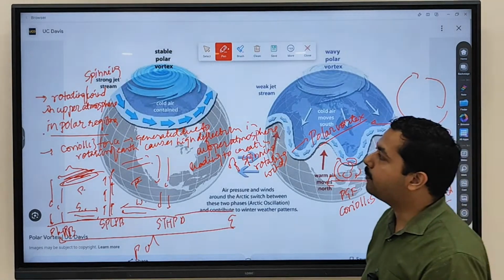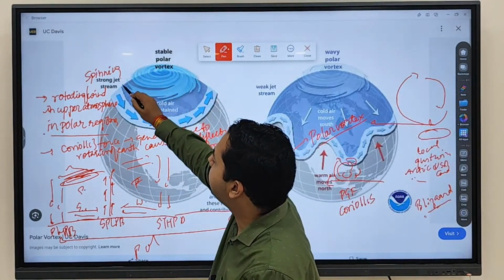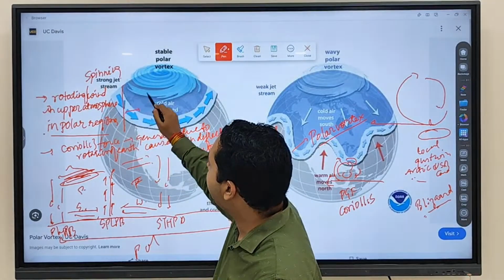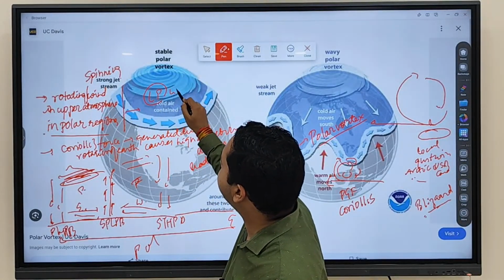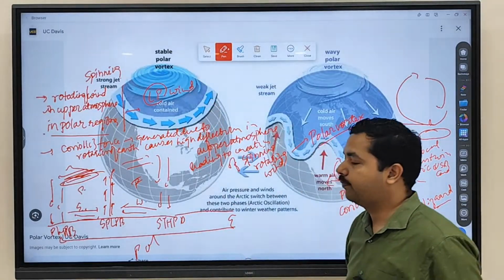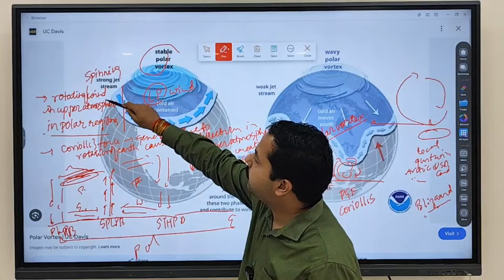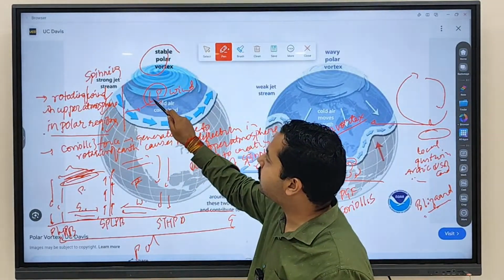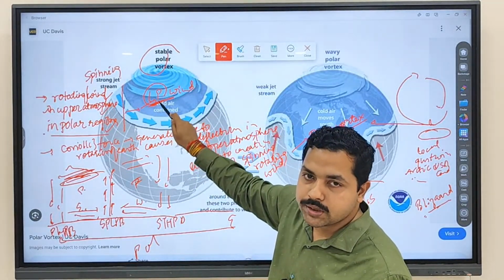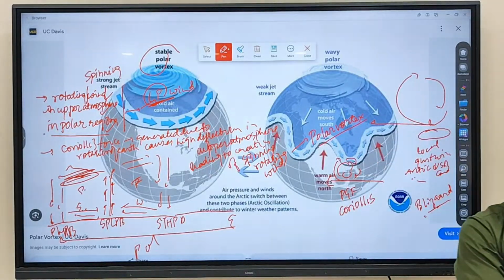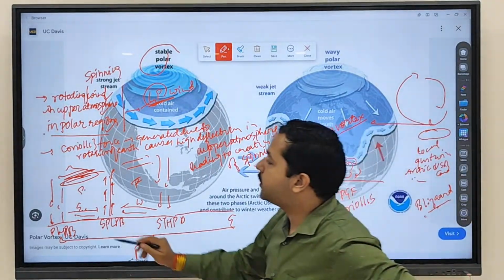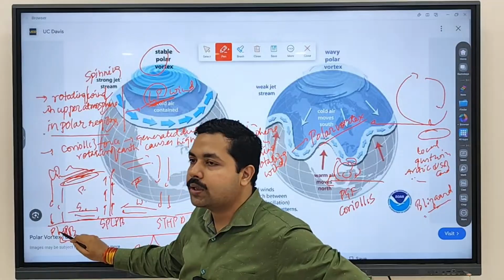Now, what you have to keep in mind is which type of wind is going to be there. It is going to be a low pressure wind. Why low pressure wind? The polar vortex is a rotating wind in the upper atmosphere in the polar region, but it is which type of wind? Low pressure wind. Why? Because here is low pressure and here is high pressure.